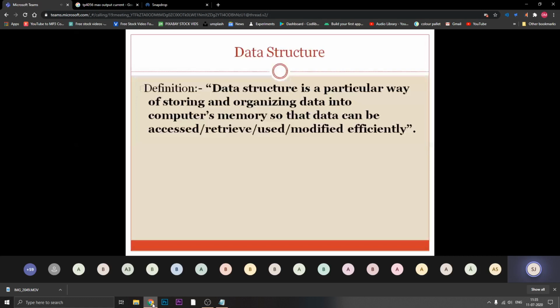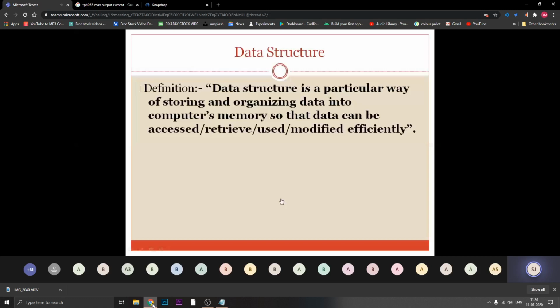Then we discussed the definition of data structure, which is a particular way of storing and organizing data in computer memory so that it can be accessed, retrieved, used, and modified efficiently. All four parts are important, like access, modify, and storage, because if you arrange your data perfectly, you are able to access it, modify it, give it to someone else, and so on.